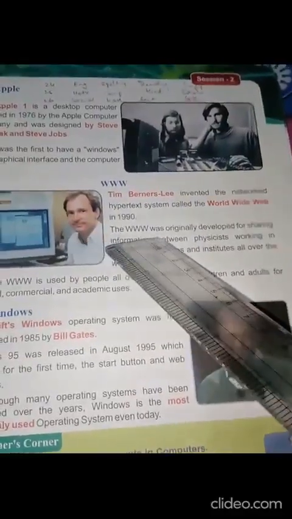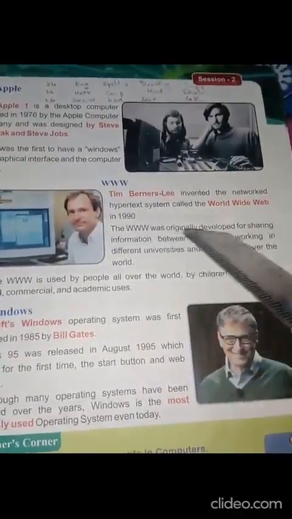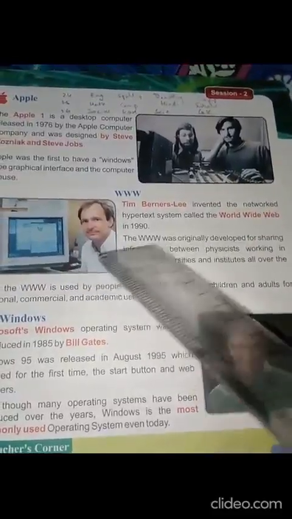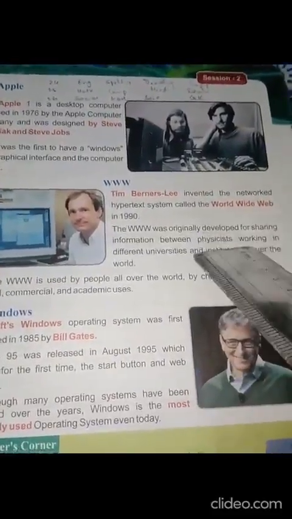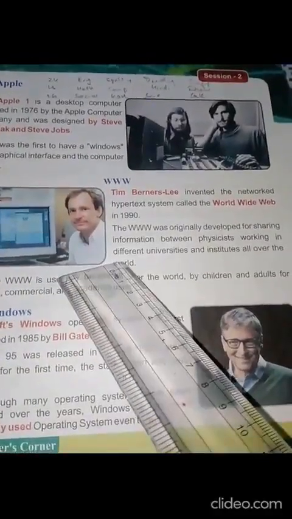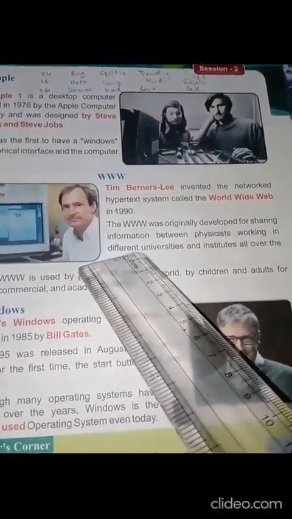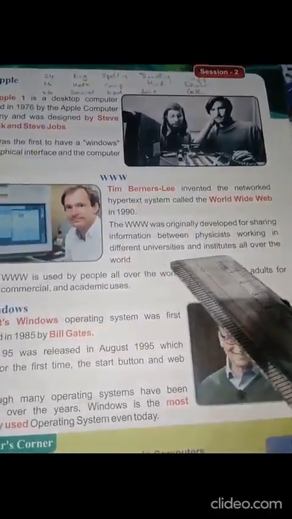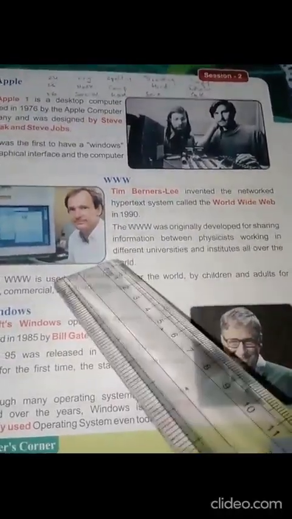The www was originally developed for sharing information between physicists working in different universities and institutes all over the world.